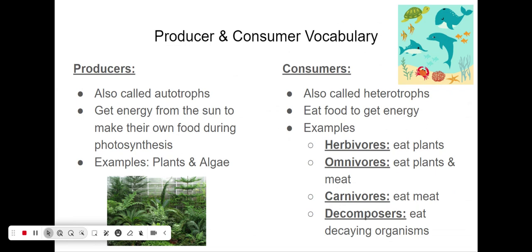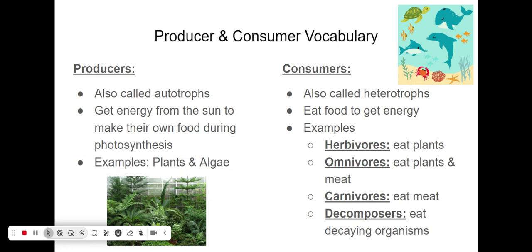Examples include herbivores, which eat plants, omnivores, which eat plants and meat, carnivores, which eat meat only, and decomposers, which eat decaying organisms. So examples of herbivores could be rabbits, grasshoppers, bees, something that only eats plant or plant parts. So bees get pollen and nectar from flowers, therefore they are herbivores. Omnivores are humans. We eat plants and meat. Same thing about bears, raccoons. A lot of things are actually omnivores.